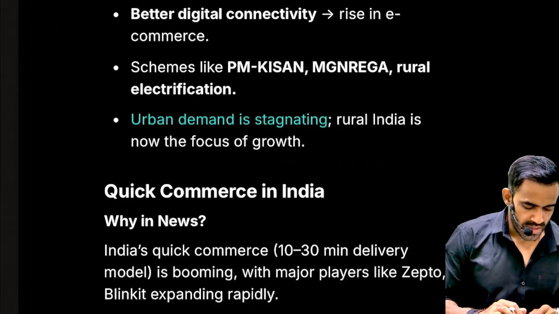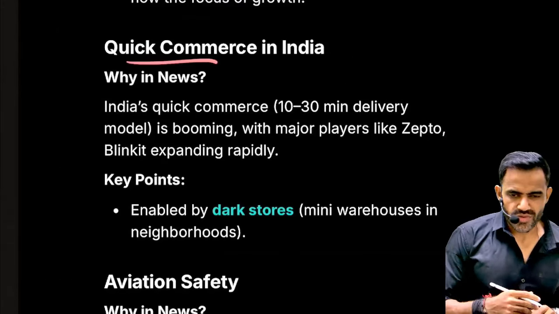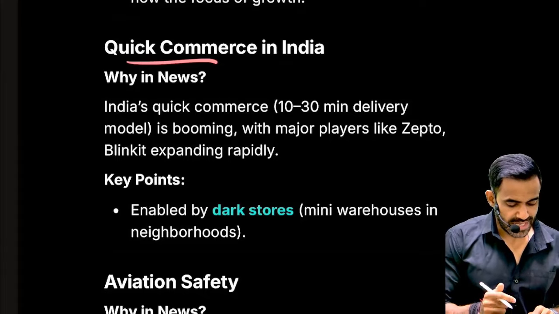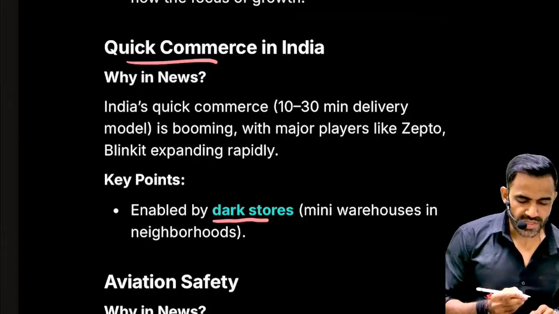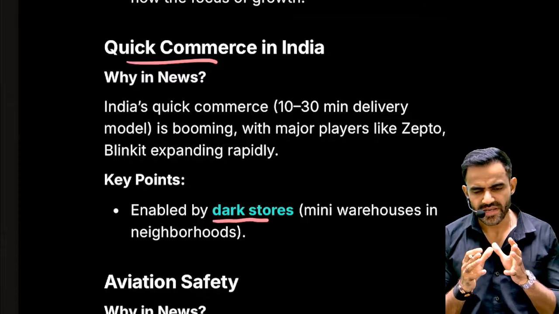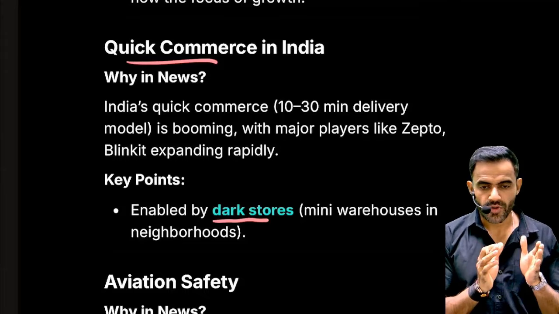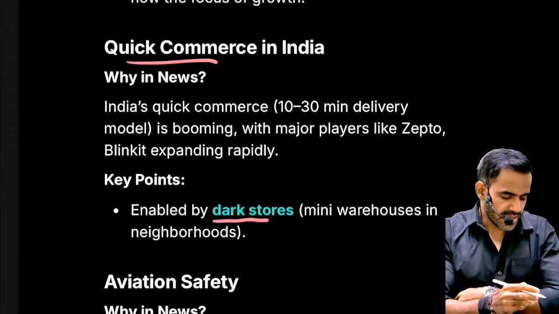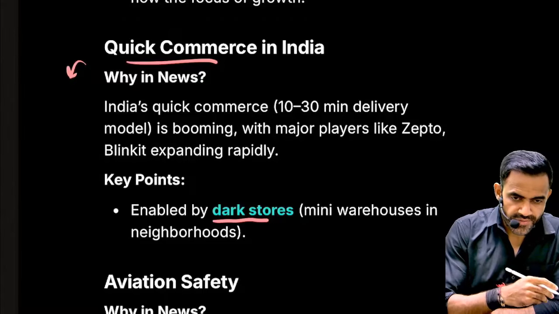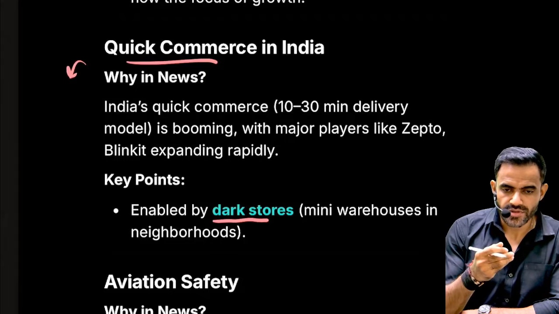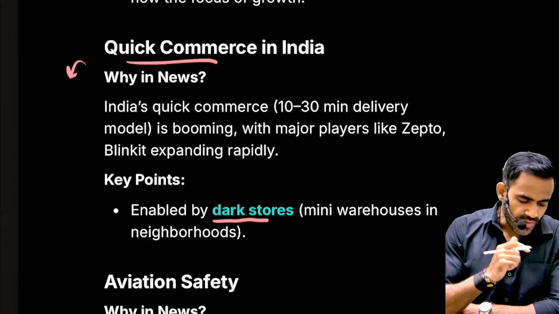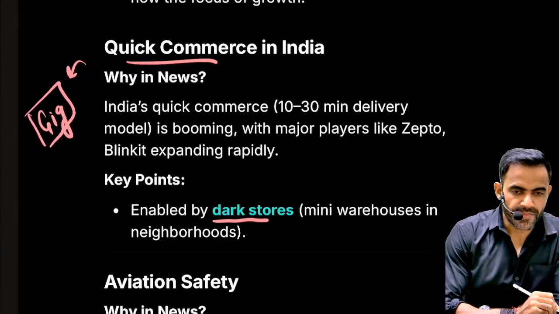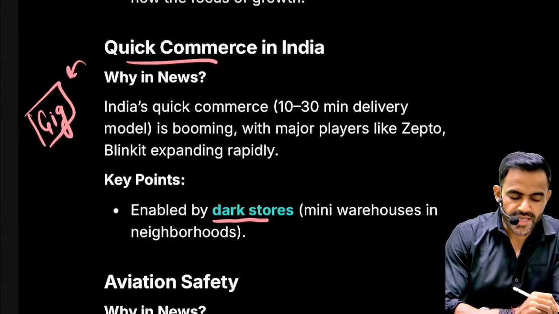Okay. Next is related to quick commerce. Quick commerce basically means they will provide you immediate delivery of items. In this context, please remember one term, that is dark store. Dark store basically means these are mini warehouses. The criticism of the dark store is that the hygienic conditions are not good. Apart from that, the good thing about quick commerce is that, of course, they will save your time and save your fuel. One good thing is that they are giving jobs to a lot of people, and this is basically referred to as the gig economy.